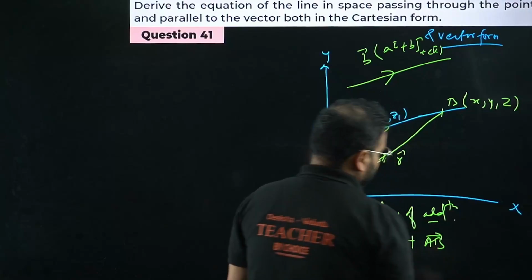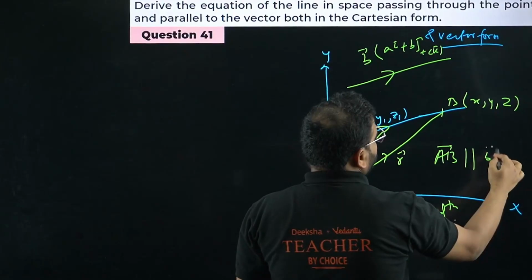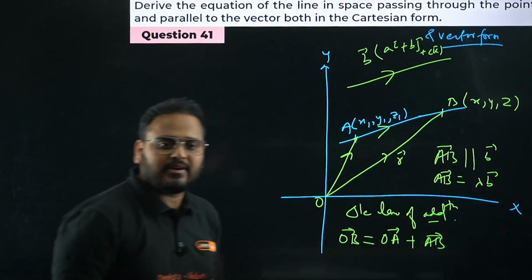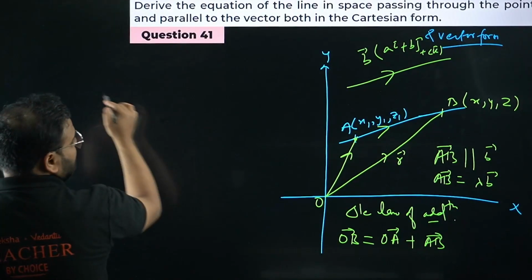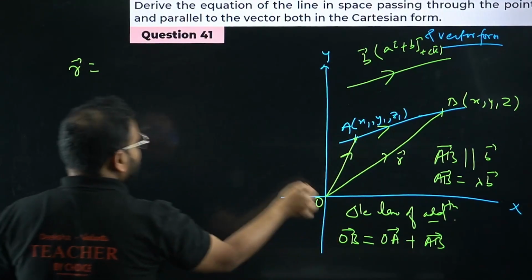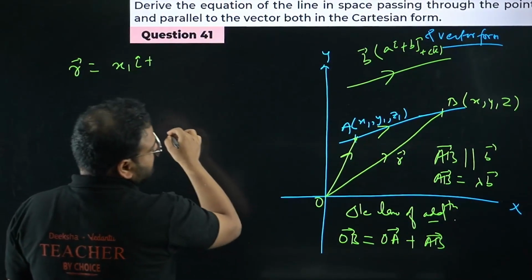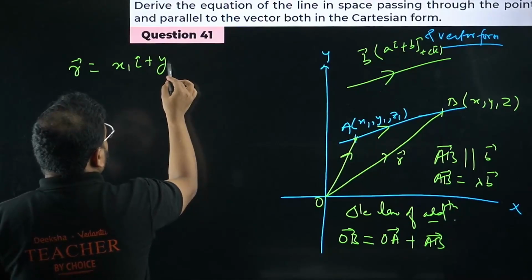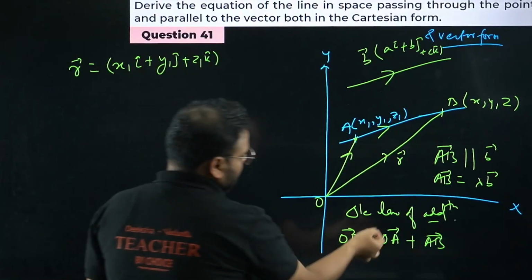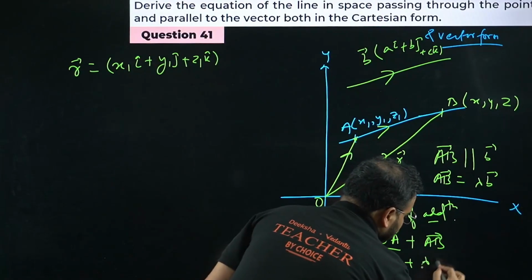And we can write, bacha, since vector AB is parallel to vector b, I can write vector AB as nothing but lambda vector b. Now OB is vector R. So right here vector R equals to what is OA? x1 i cap plus y1 j cap plus z1 k cap. This is the OA part. So R equals to vector A plus lambda b over here.